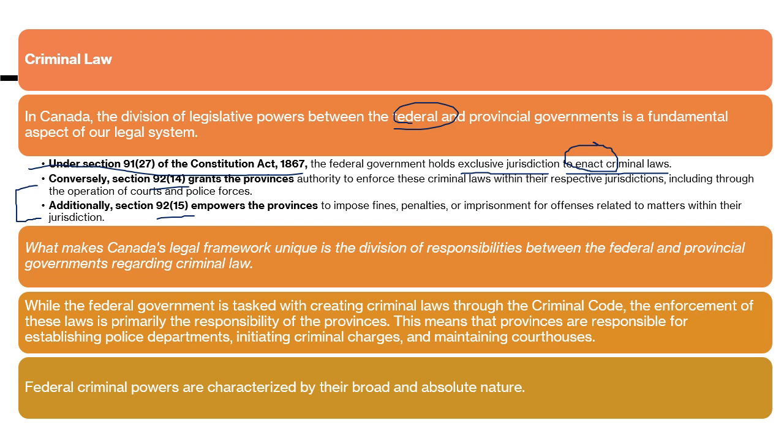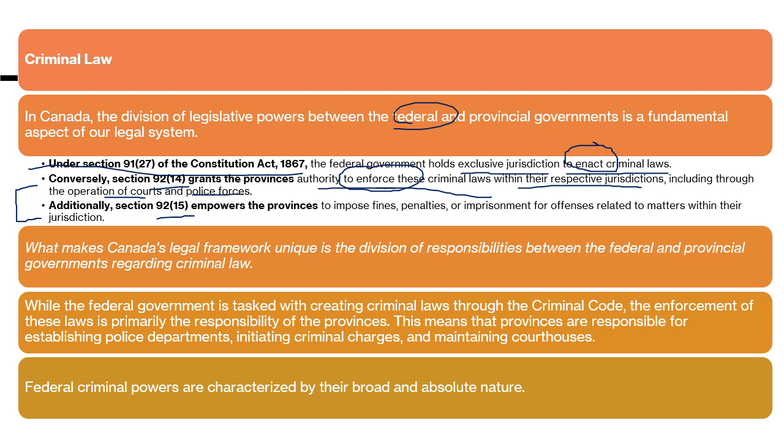Provinces under section 92(14) can enforce the criminal law. Once a law has been enacted for the whole nation, the provincial government has the power to enforce that criminal law within its province, including through the operation of courts and police forces.